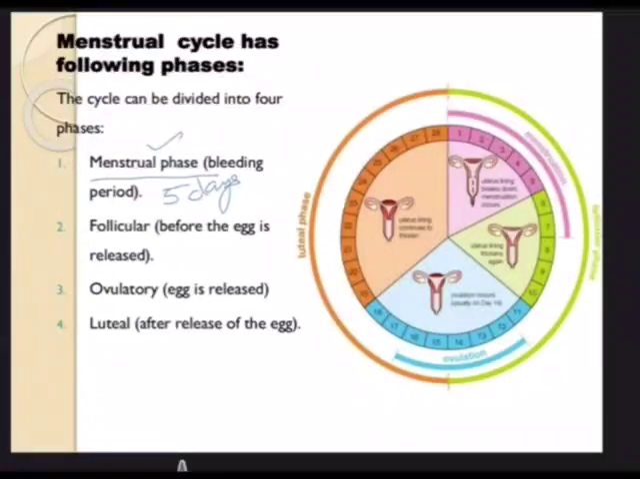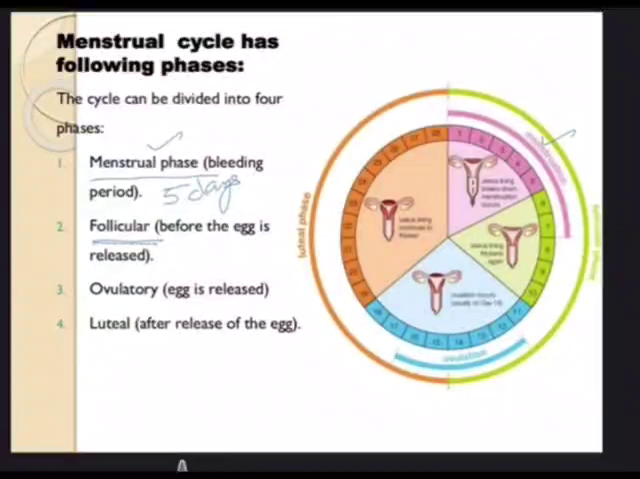The menstrual phase you can see here in the pink color. Here it's ranging from 1 to 5, and as you can see, there's a lot of bleeding coming out. The endometrial walls, broken arteries, broken veins, blood, and some of the pathogens, dead or alive, all this will be getting shed out.